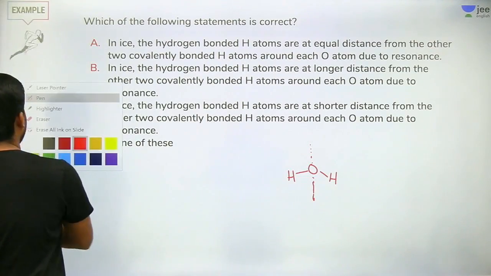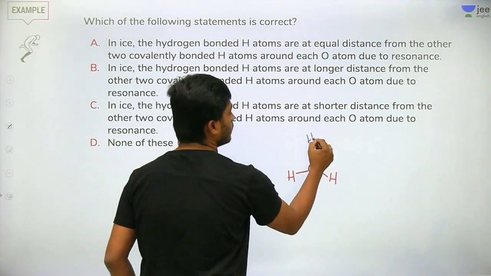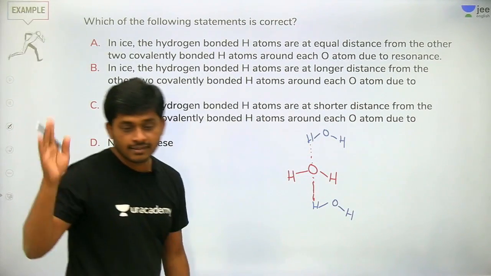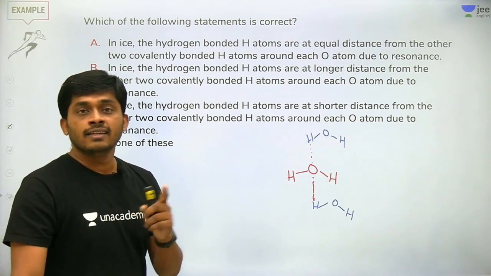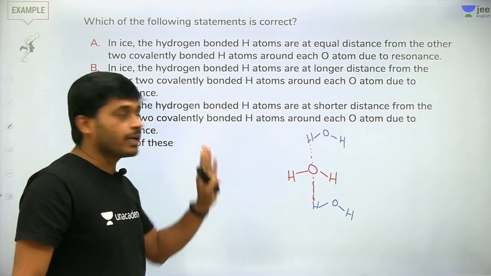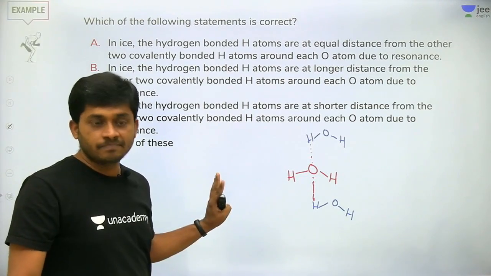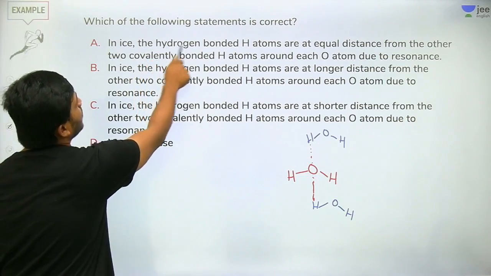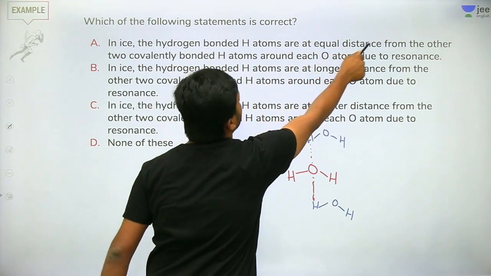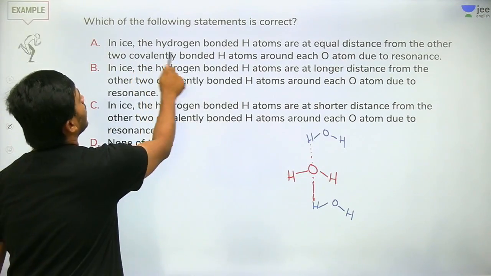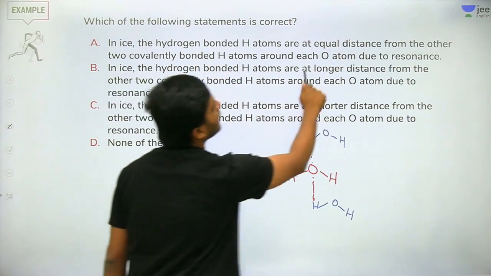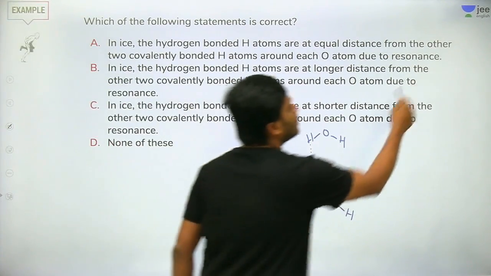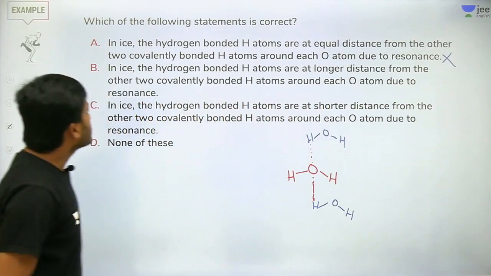It is like this. In ice, every oxygen is surrounded by 4 hydrogens. This is the basic structure. Now here, in ice, the hydrogen bonded hydrogen atoms are at equal distance from the other 2 covalent bonded hydrogen atoms around each atom due to resonance. Is there any resonance? First statement is incorrect. No resonance here.